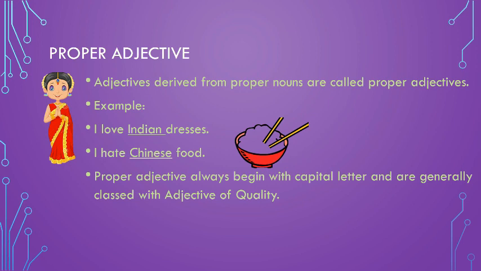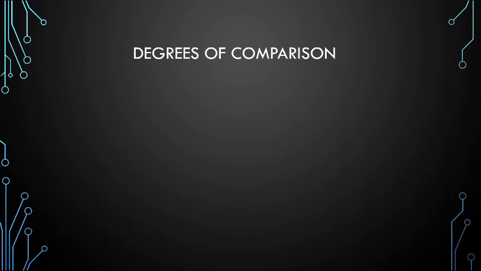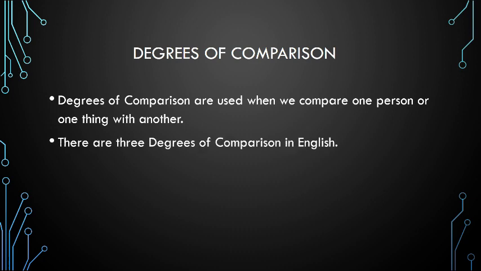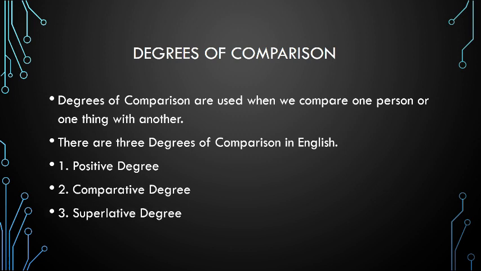Now let us move to the next section of adjective. Degrees of comparison. Adjectives not only describe a noun or pronoun but also change their form to show comparison. Degrees of comparison are used when we compare one person or one thing with another. There are 3 degrees of comparison in English: positive degree, comparative degree, and superlative degree.